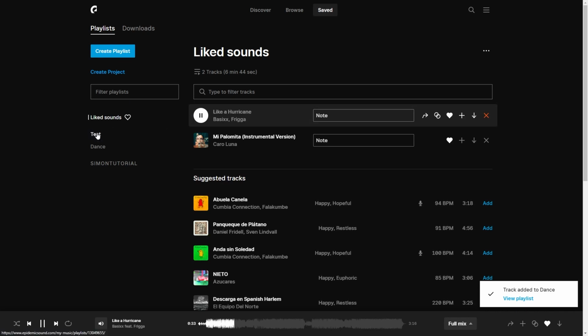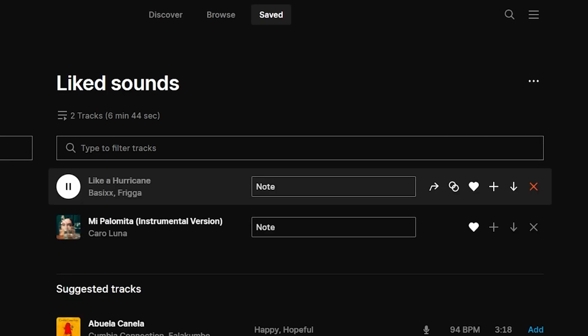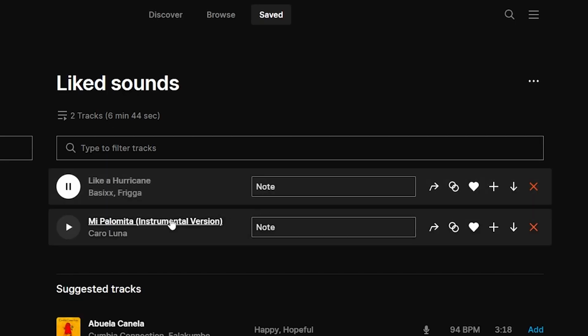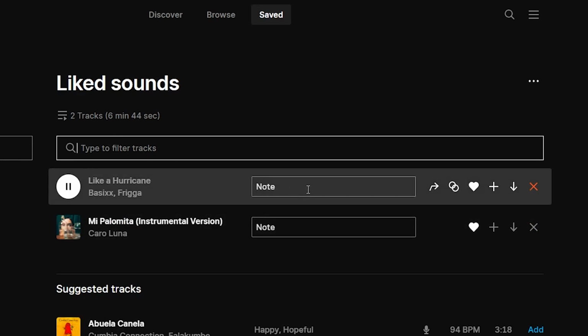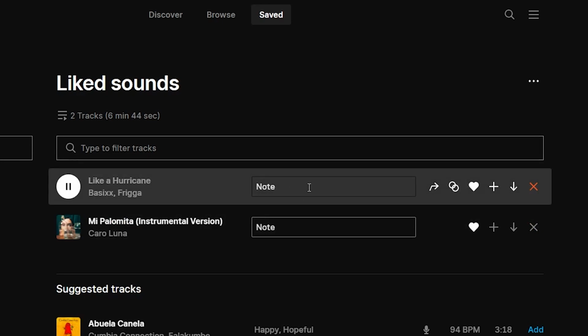on the left edge. If we click on one, we will see all the tracks, and we can also browse the playlist, as well as add a note to each song as well, which is handy if we want to remember something about the song. We can also remove the song from the playlist, as well as add it to other playlists and download it directly.